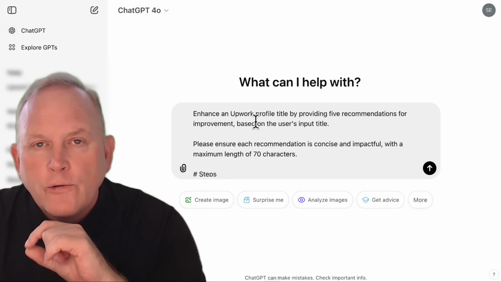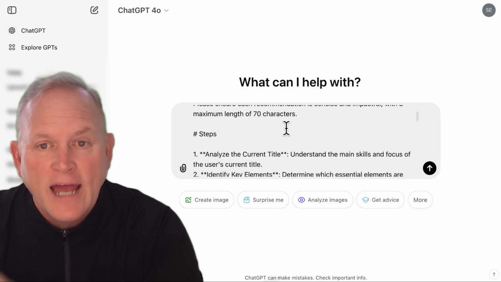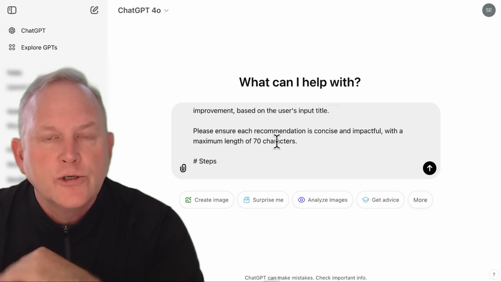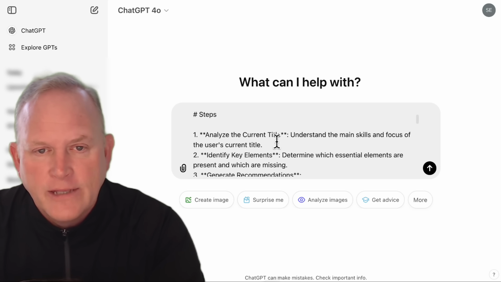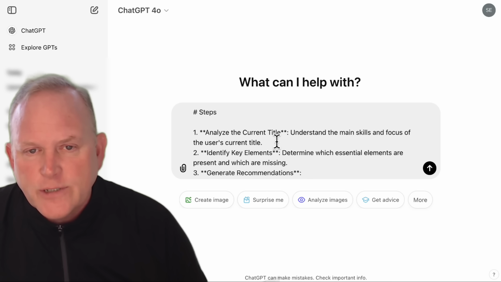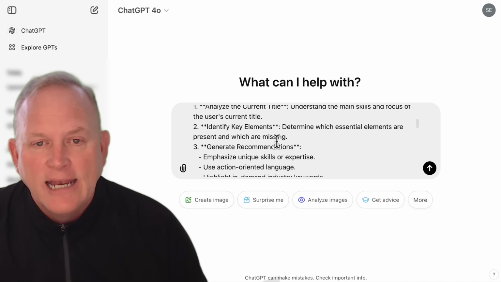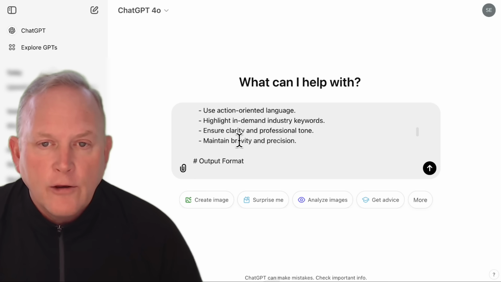Okay. So basically, we're instructing ChatGPT to enhance the profile by providing 5 recommendations. You can change that if you want. We also want to make sure that they're less than 70 characters. That makes sense because there is a limit on the title. Now, we're giving it steps to perform. Analyze the current title. Okay, we're going to talk about that in a second. Identify key elements, and then generate some recommendations that are listed here.